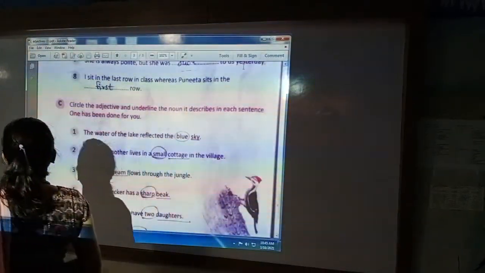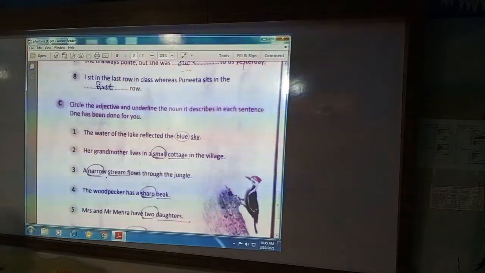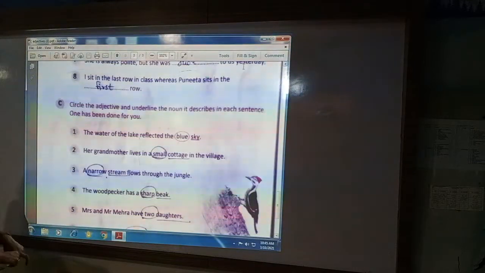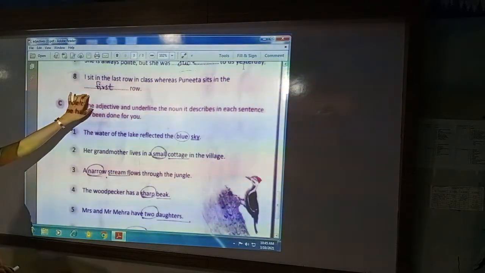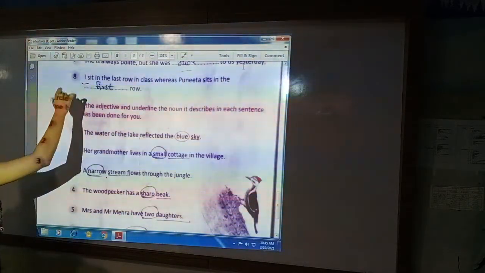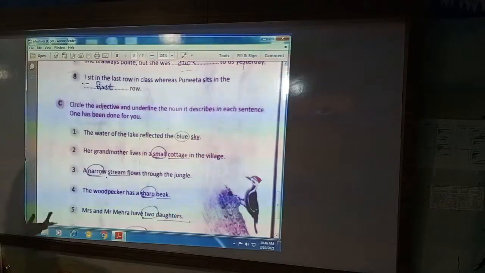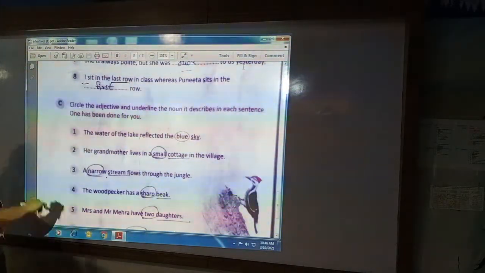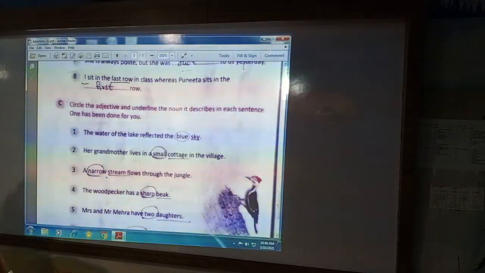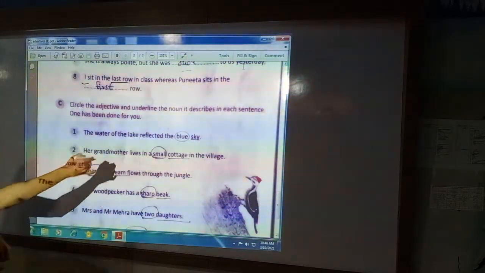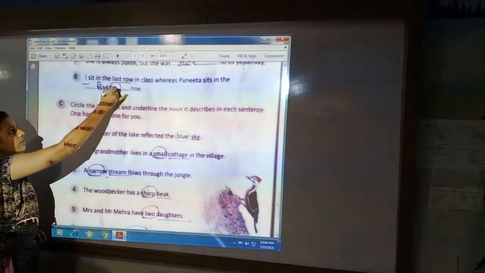Now, the last question of second exercise is, I sit in the last row in class. Who sit in the last row? I is the noun. Where does I sit? In the last row. So this is adjective of I. Now we have to use opposite adjective.